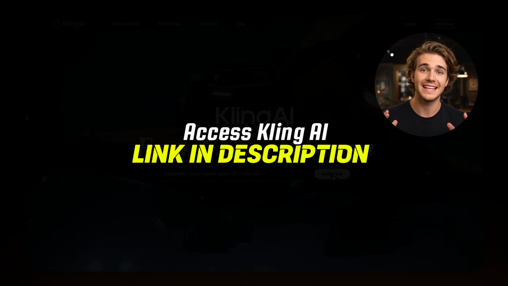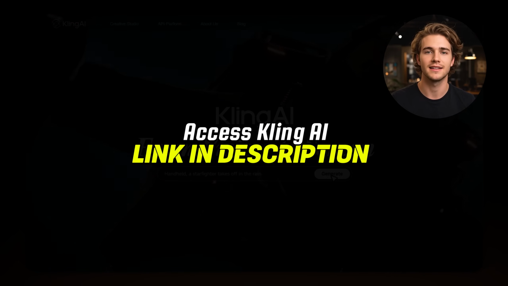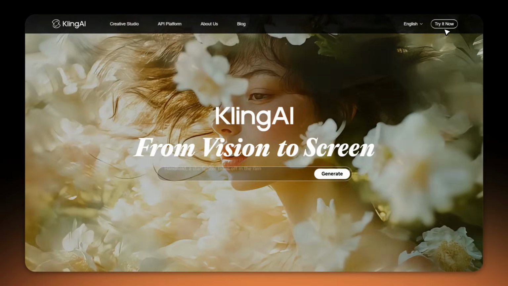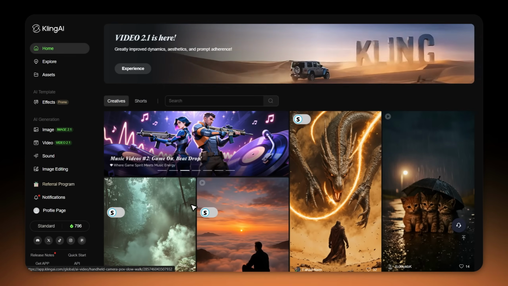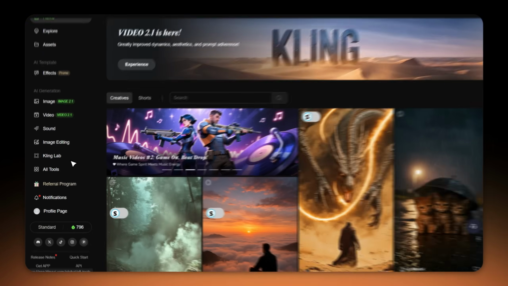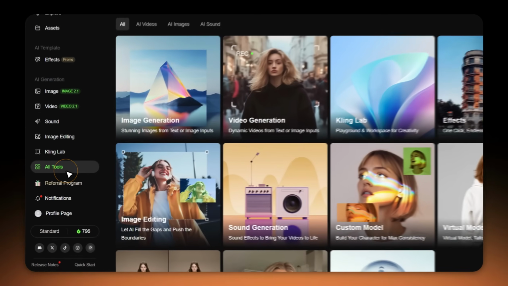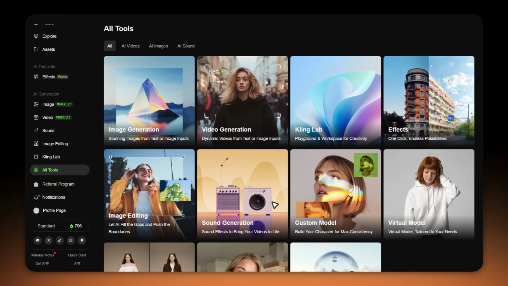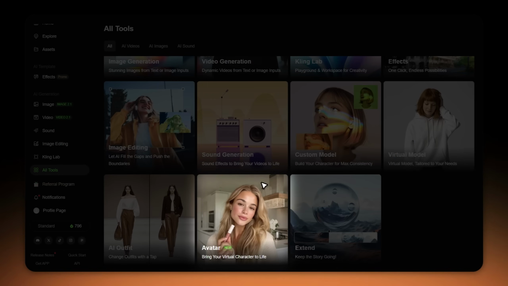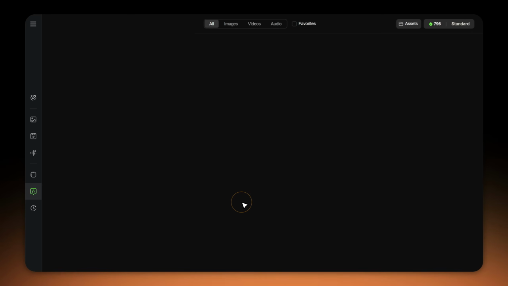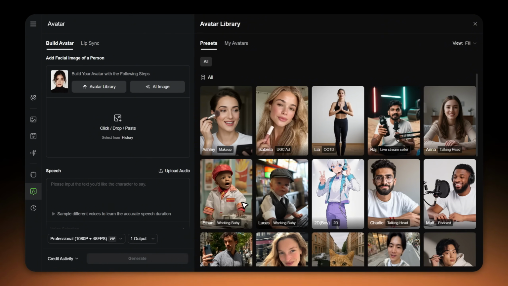First, you go to Kling AI's platform. I've got the link in the description if you want to follow along. All right, once you're logged in, you'll land on the main dashboard. Look for All Tools in the menu and click it. Now you'll see a bunch of different features here. Video generation, image creation, all kinds of cool stuff. But for what we're doing today, we only need avatar. So click on avatar. Perfect.